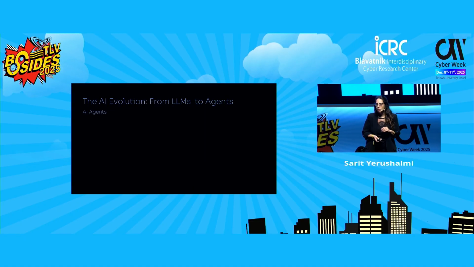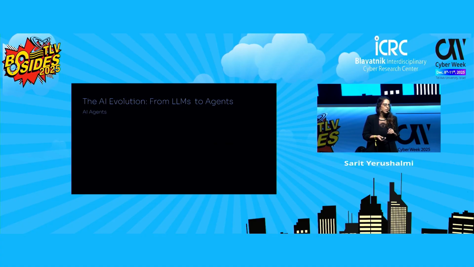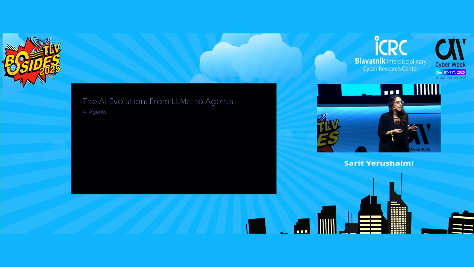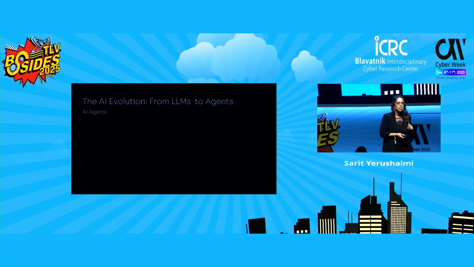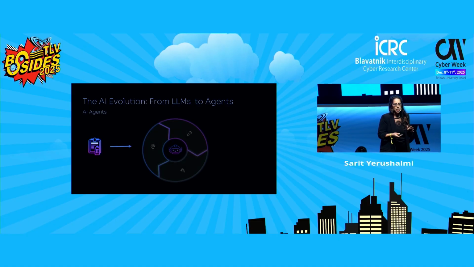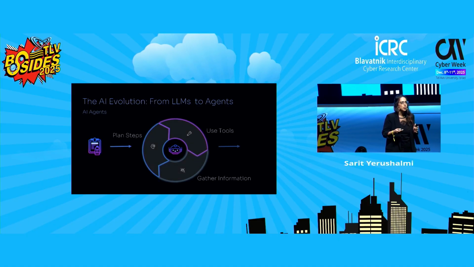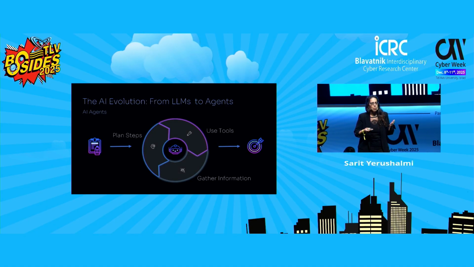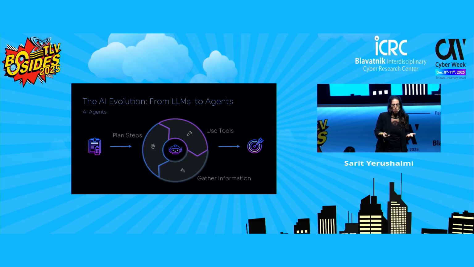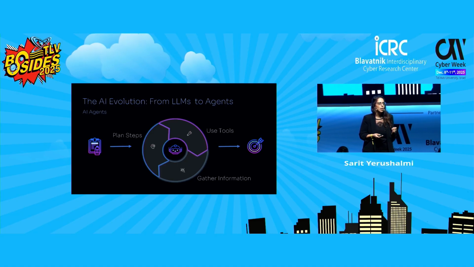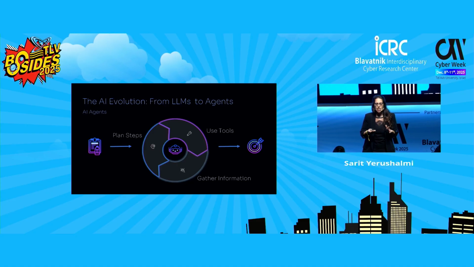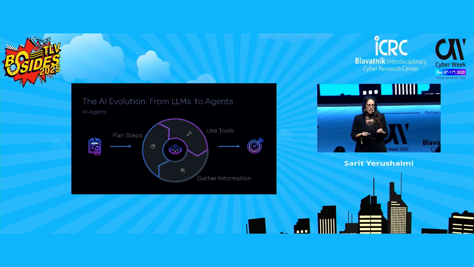And next we have AI agents. Now, you can think of an AI agent as a tireless digital assistant. You give it a goal, and it figures out the way to reach it by planning the steps, using tools, and gathering information. And the key difference from AI workflow is that the LLM becomes the decision maker.